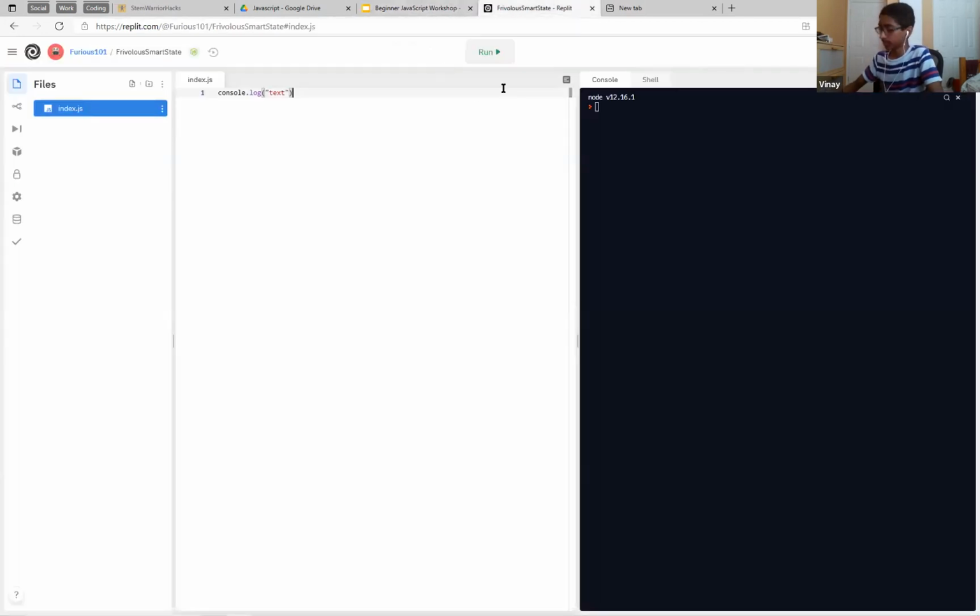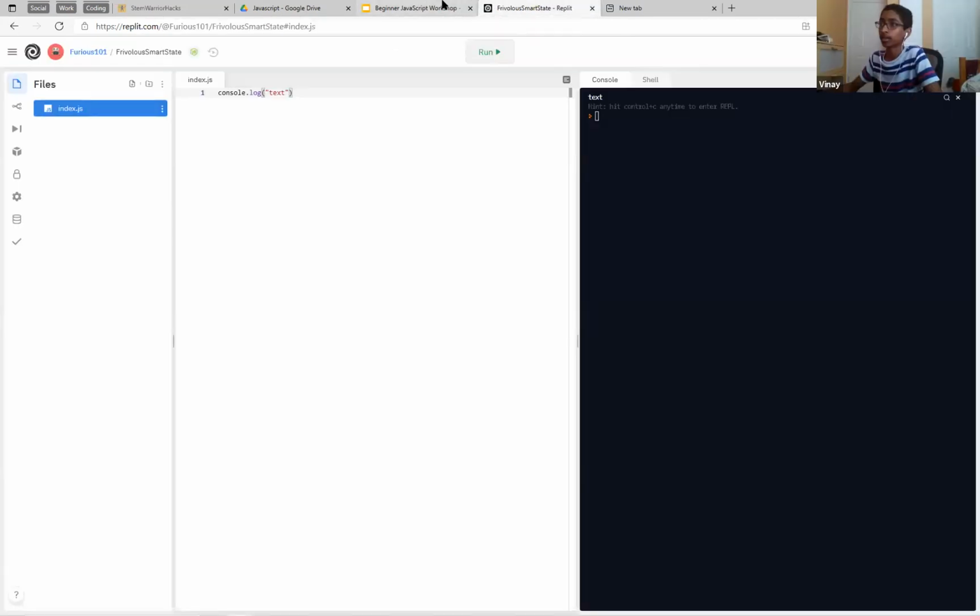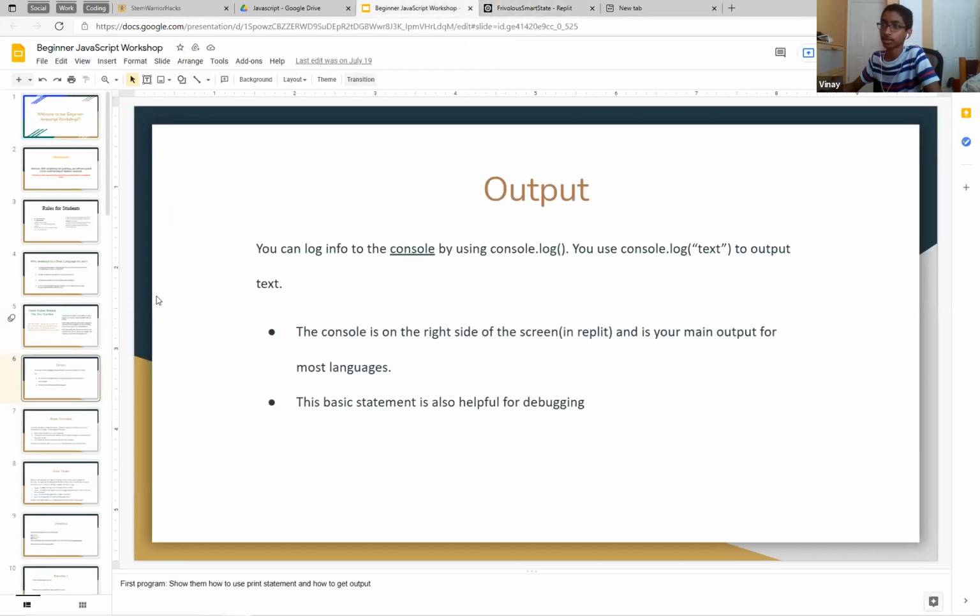So anyway, console.log and then text. When we run this, we have to wait and see. Look, text appears in the console. You can hit Control-C to exit the REPL. Index.js is also on this side in the files. So now we know how console.log works. You know the basics. It's also helpful for debugging, you'll find out later.